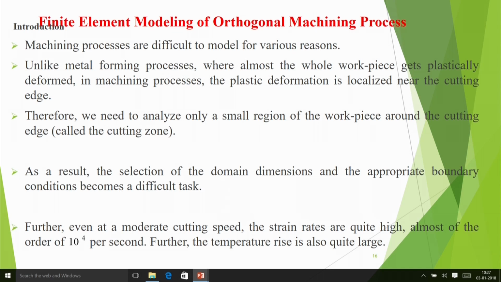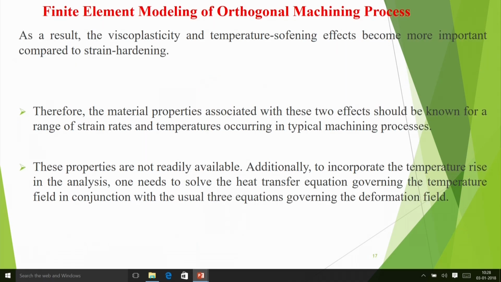And further, even at a moderate cutting speed, the strain rates are quite high, although it is also uncertain how high it is really. But many people believe that it is almost of the order of 10 to the power 4 per second, and the temperature rise is also quite large. As a result, the viscoplasticity and temperature softening effects become more important compared to strain hardening.